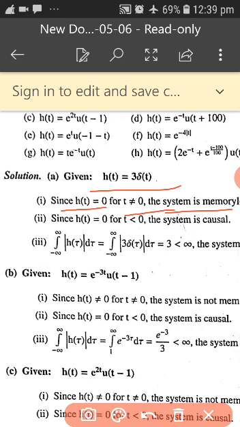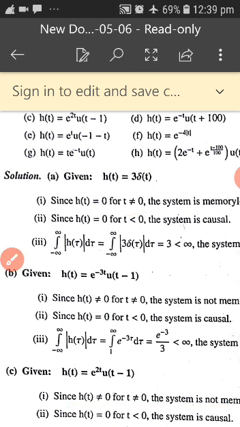Next, is it causal or not? What is causal? I told you, causal depends only on the present or the past. So it is depending only on the present value. Hence, the system is called causal. And next is stable. 3 into del of t, where 3 is less than infinity. Hence, the system is said to be stable.